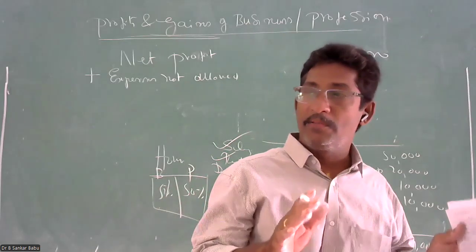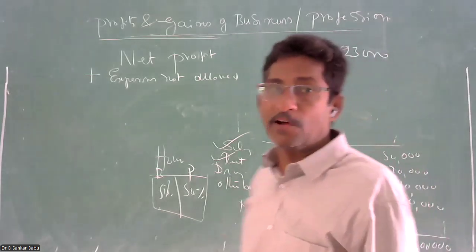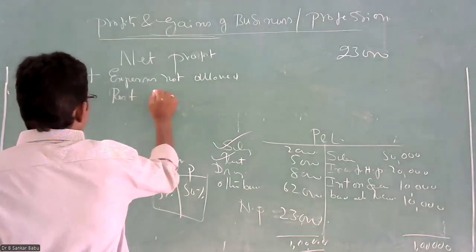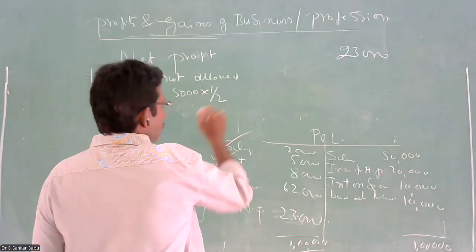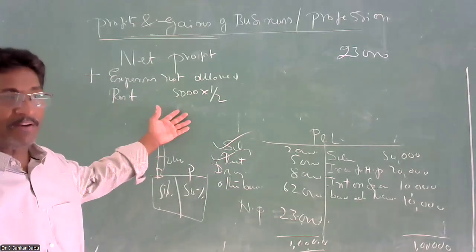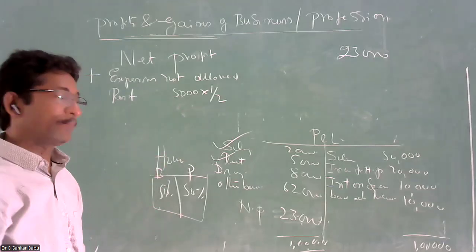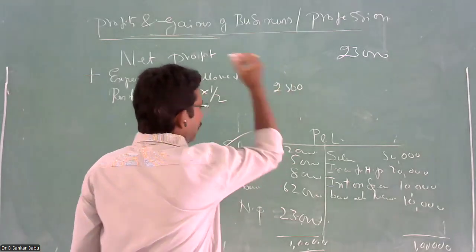Business is allowed. That means 50% rent is allowed, 2,500 out of 5,000, and the remaining 50% is treated as not allowed. Why? Because out of this 5,000, you are utilizing only 50% for business, and the remaining half you use for self-residence, for you and your family. Therefore, the 50% is not allowed. How much? 2,500.